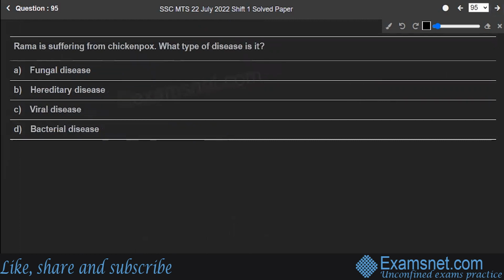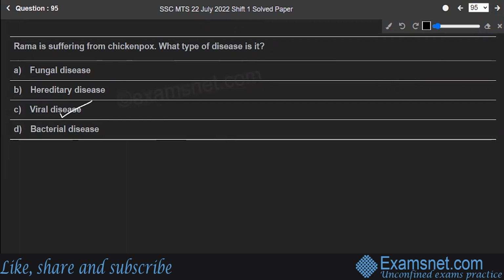Hope you're clear. Let's move to the next question, number 95. Rama is suffering from chickenpox. What type of disease is it? Is it a fungal disease, a hereditary disease, a viral or bacterial disease? Well, chickenpox is a viral disease.